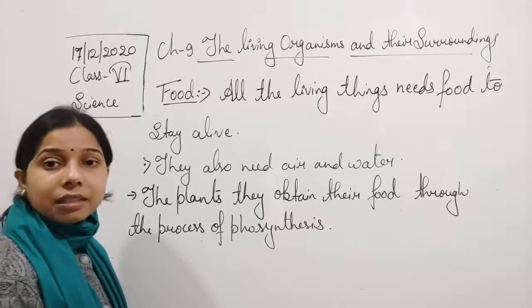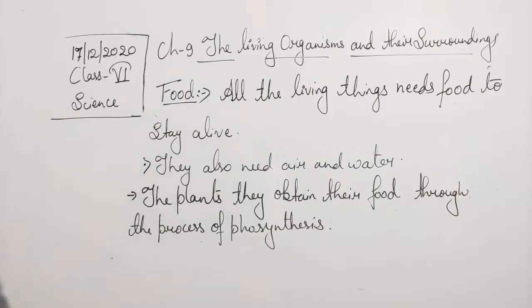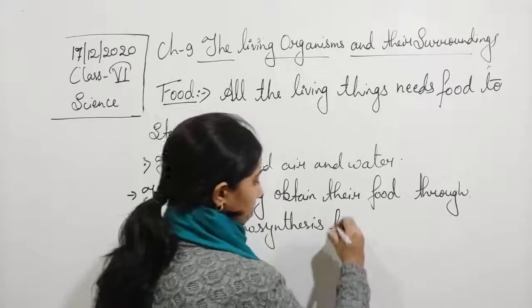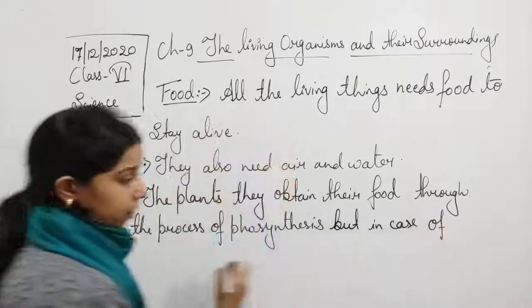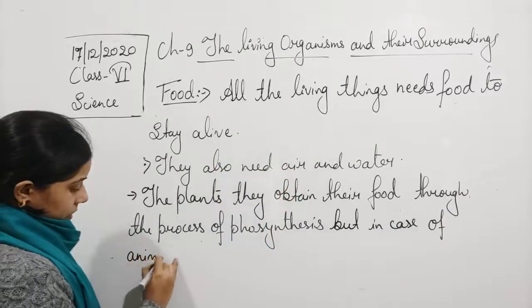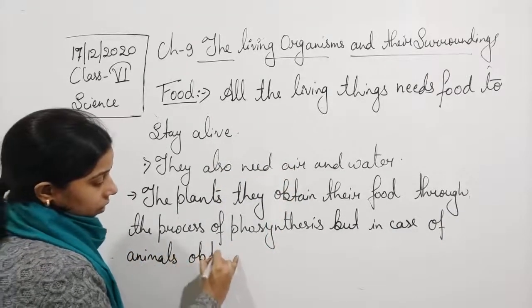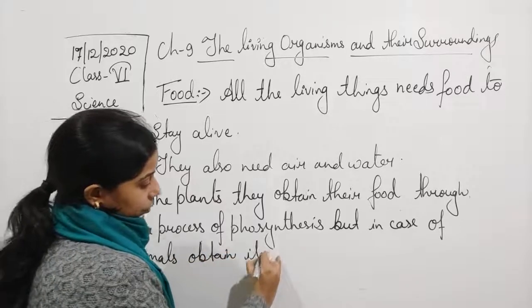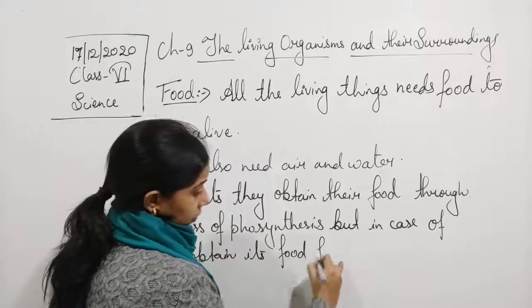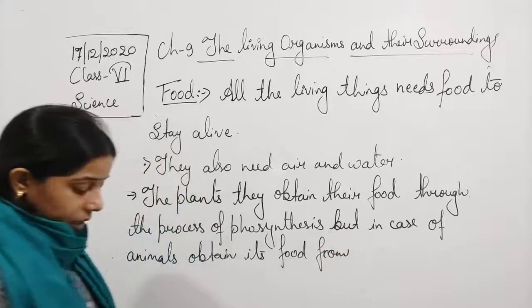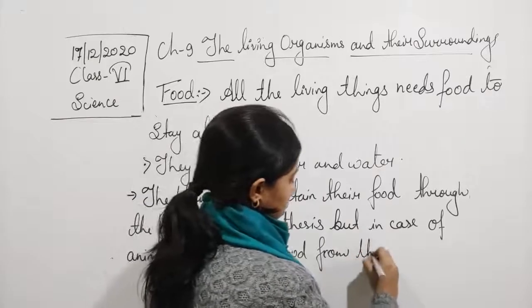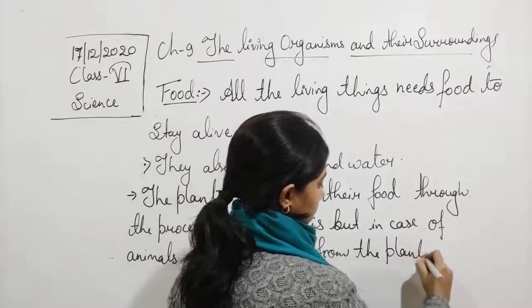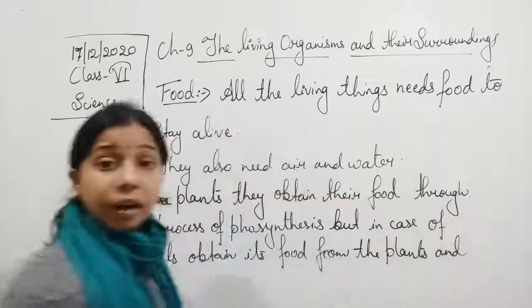We can say the animals take their food from the plants and their products. In case of animals, they obtain their food from plants and other animals.